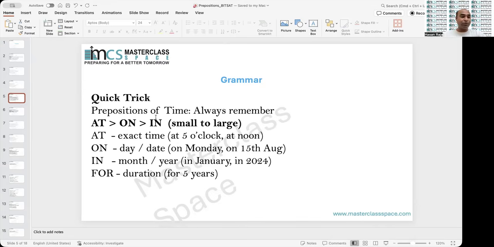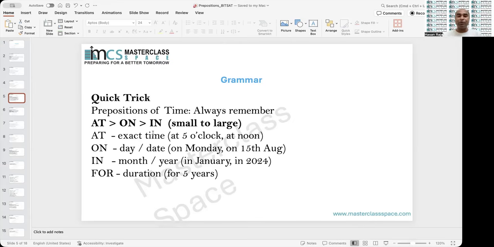At, on, in: this goes from smaller to larger. When you are looking at the smaller part, it is at; a little larger, it is on; and the largest becomes in. This is called the time frame of prepositions. At is for shorter time, meaning fixed time.